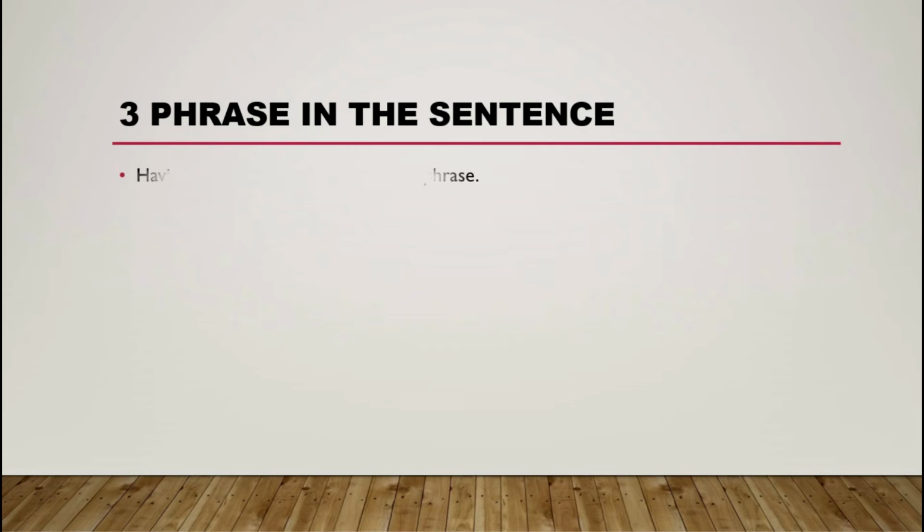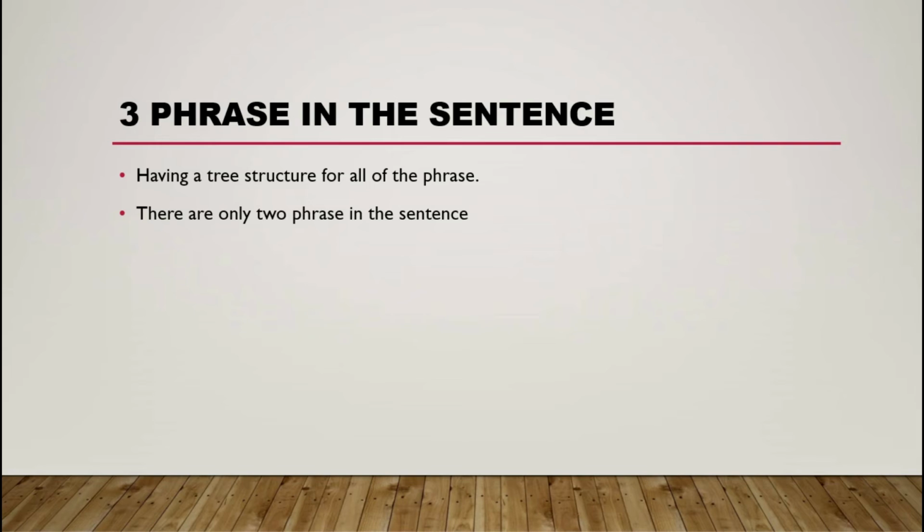Okay, here we go. Having three structures for all of the phrases, we have three. So there are only two phrases in the sentence. A sentence is a word or a group of words that have a verb to state and modify the subject doing something. So in a sentence, you have to remember there are just only two phrases.